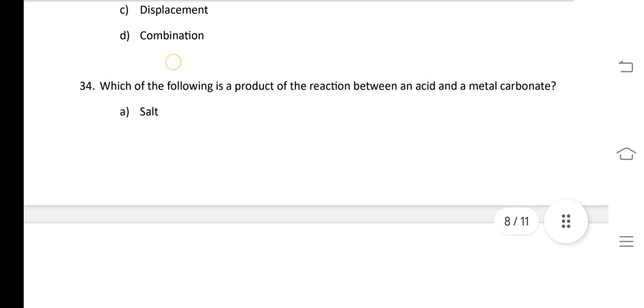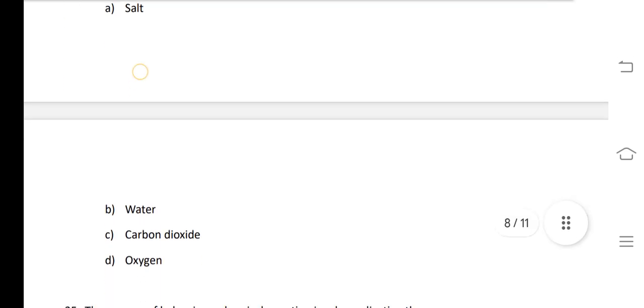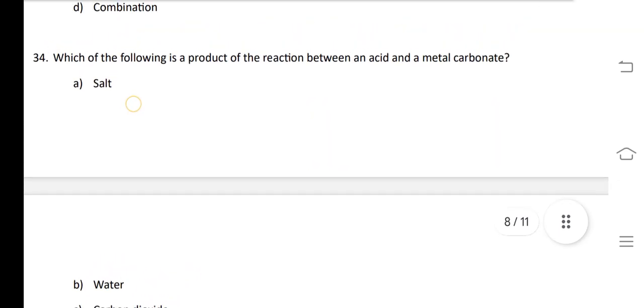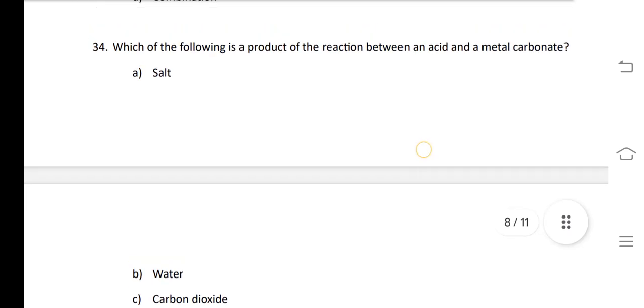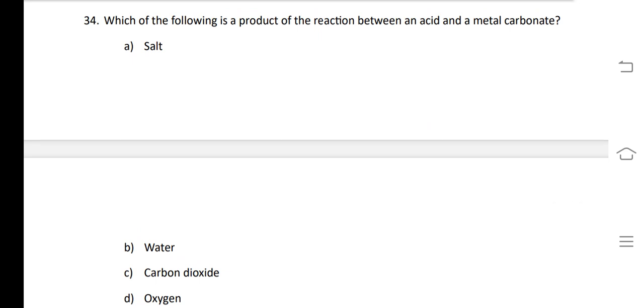34th question, which of the following is a product of a reaction between acid and a metal carbonate? When acid and a metal carbonate react, it will form carbon dioxide. Metal carbonates are basic in nature, and when acid reacts with metal carbonate, that is a base, it will form salt and water as well as CO2. So salt, water and CO2 will be formed. So there is some mistake in the question.